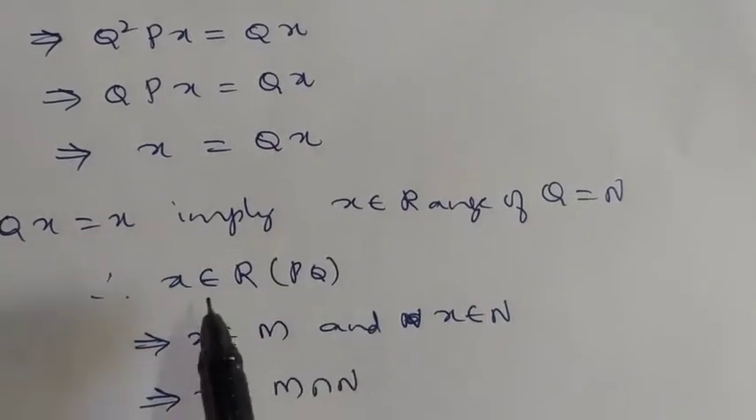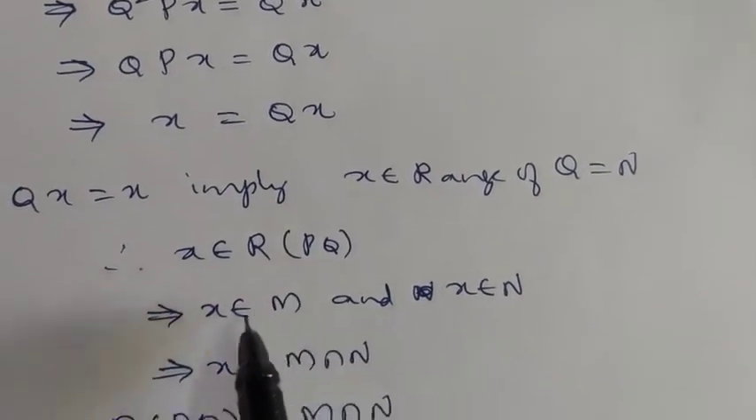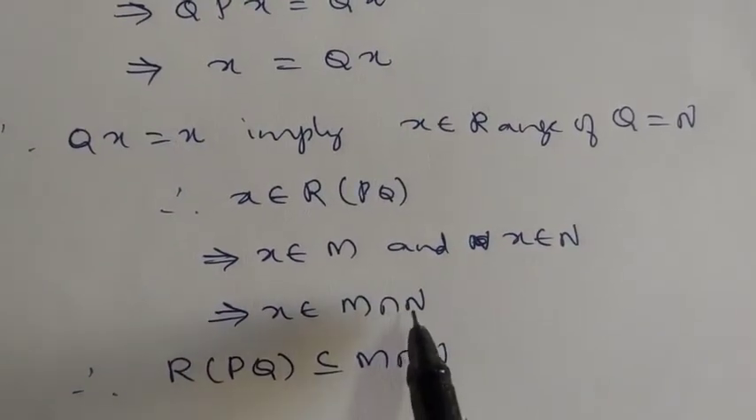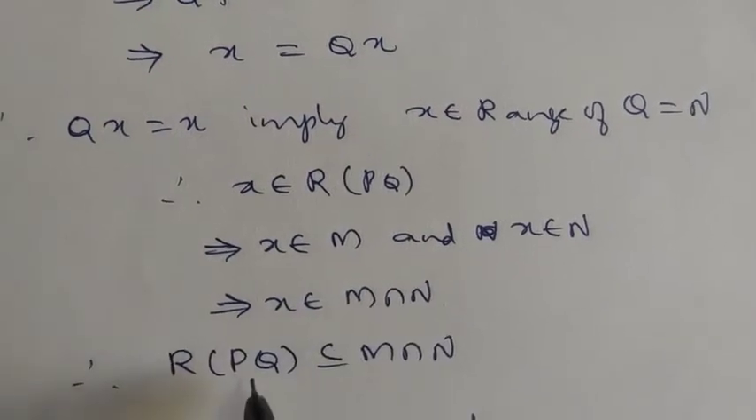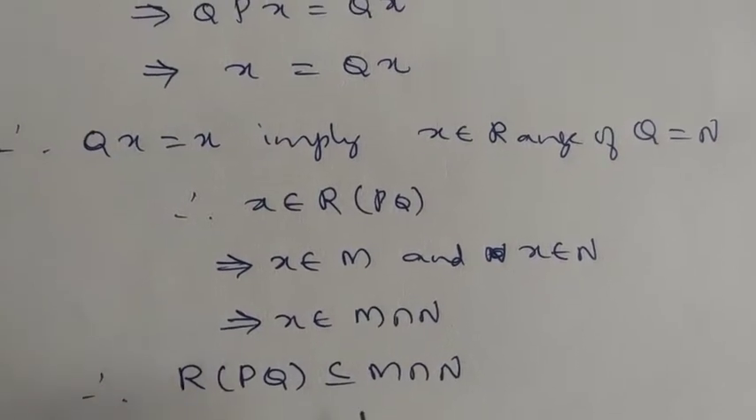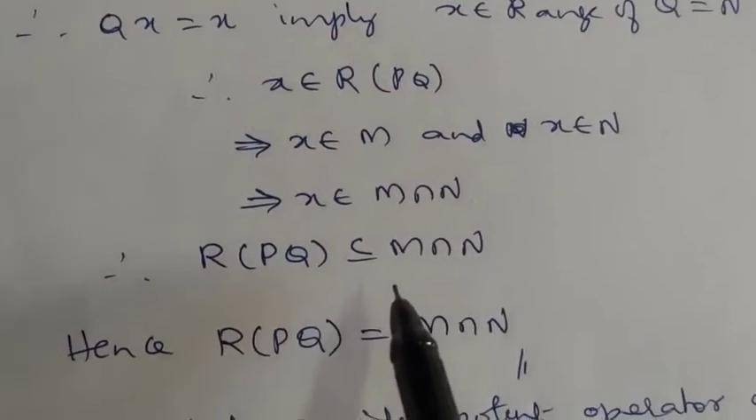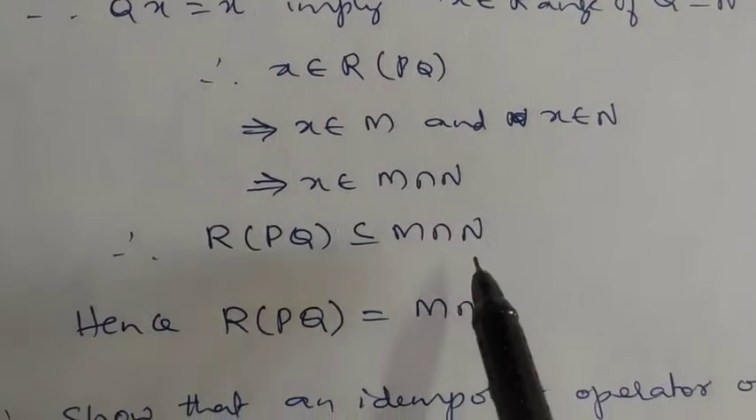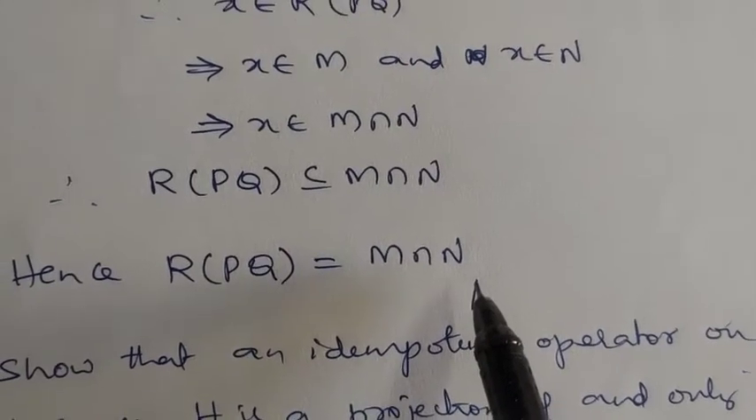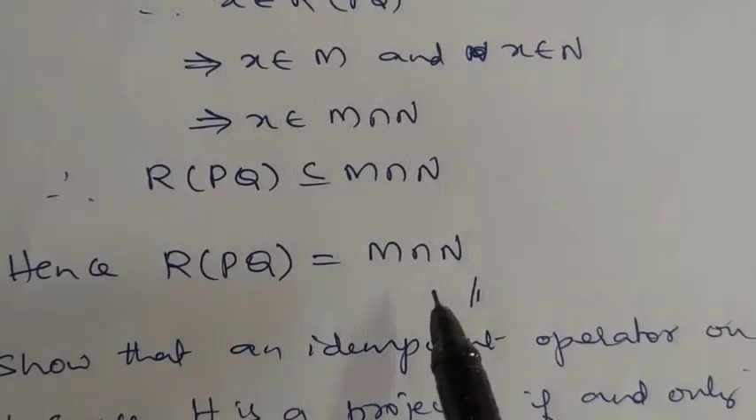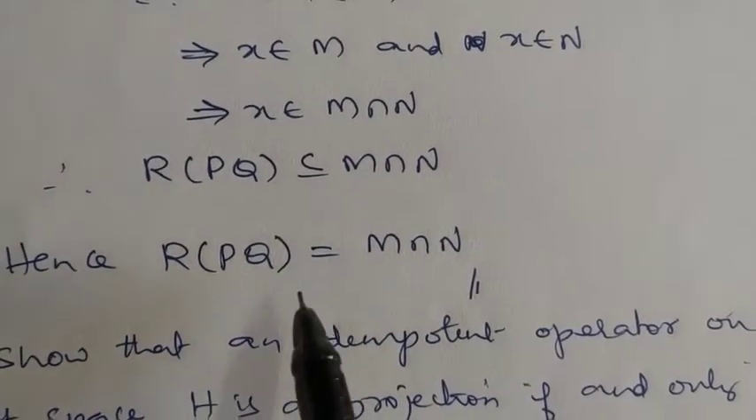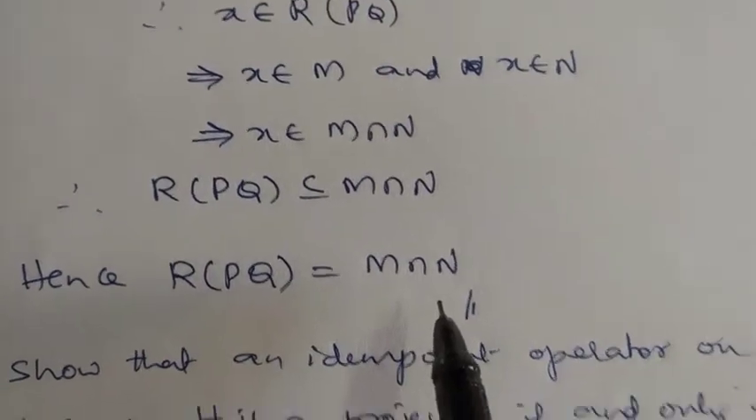Thus X belongs to the range of PQ implies X belongs to M as well as X belongs to N, meaning X belongs to M intersection N. Therefore the range of PQ is contained in where? M intersection N. In the beginning we have shown that M intersection N is contained in the range of PQ. So the range of PQ is equal to M intersection N. Range of PQ is M intersection N means what? PQ is a projection on M intersection N.